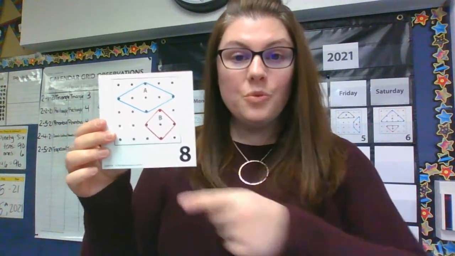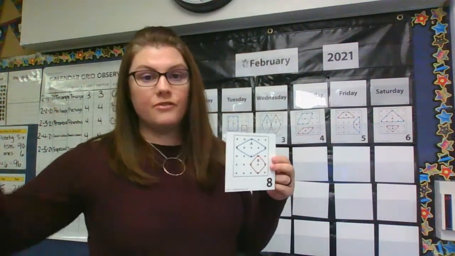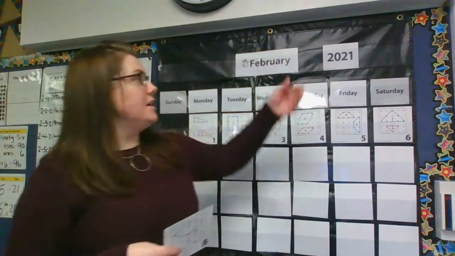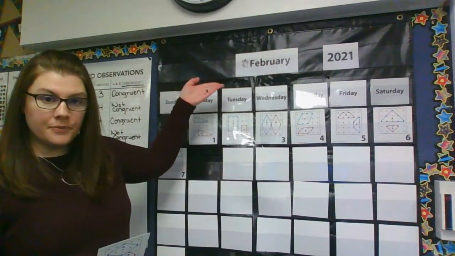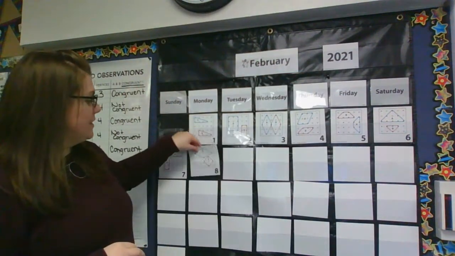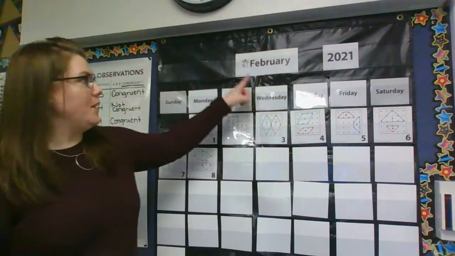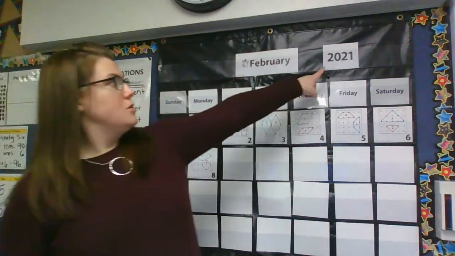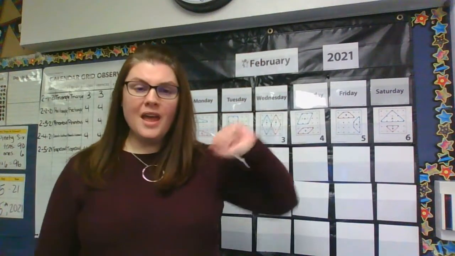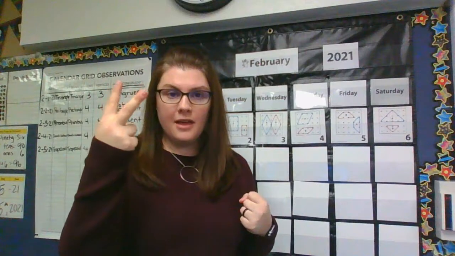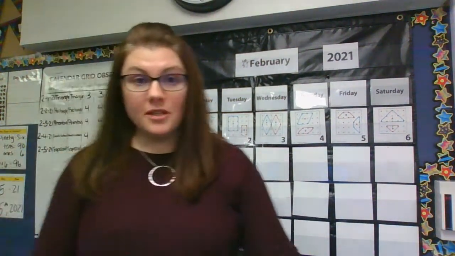The number 8, which means it is the 8th day of the month. What month? Say it with me. February. Good. So let's put the whole date together. Today is Monday, February 8th, 2021. And we know February is the second month of the year. First we have January, then we have February. So February's month is number 2. And it's the 8th day. So let's go update our date card with all of that information.